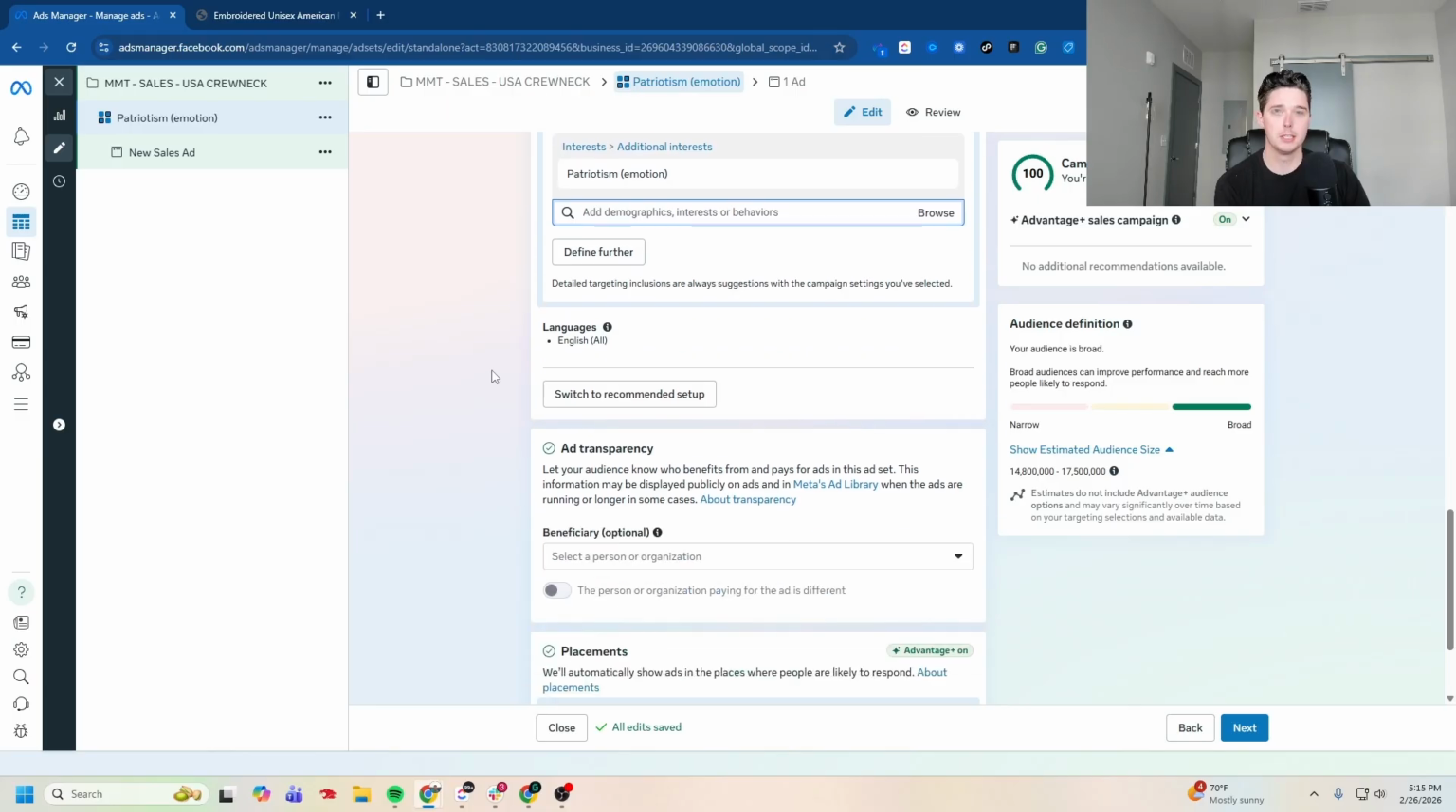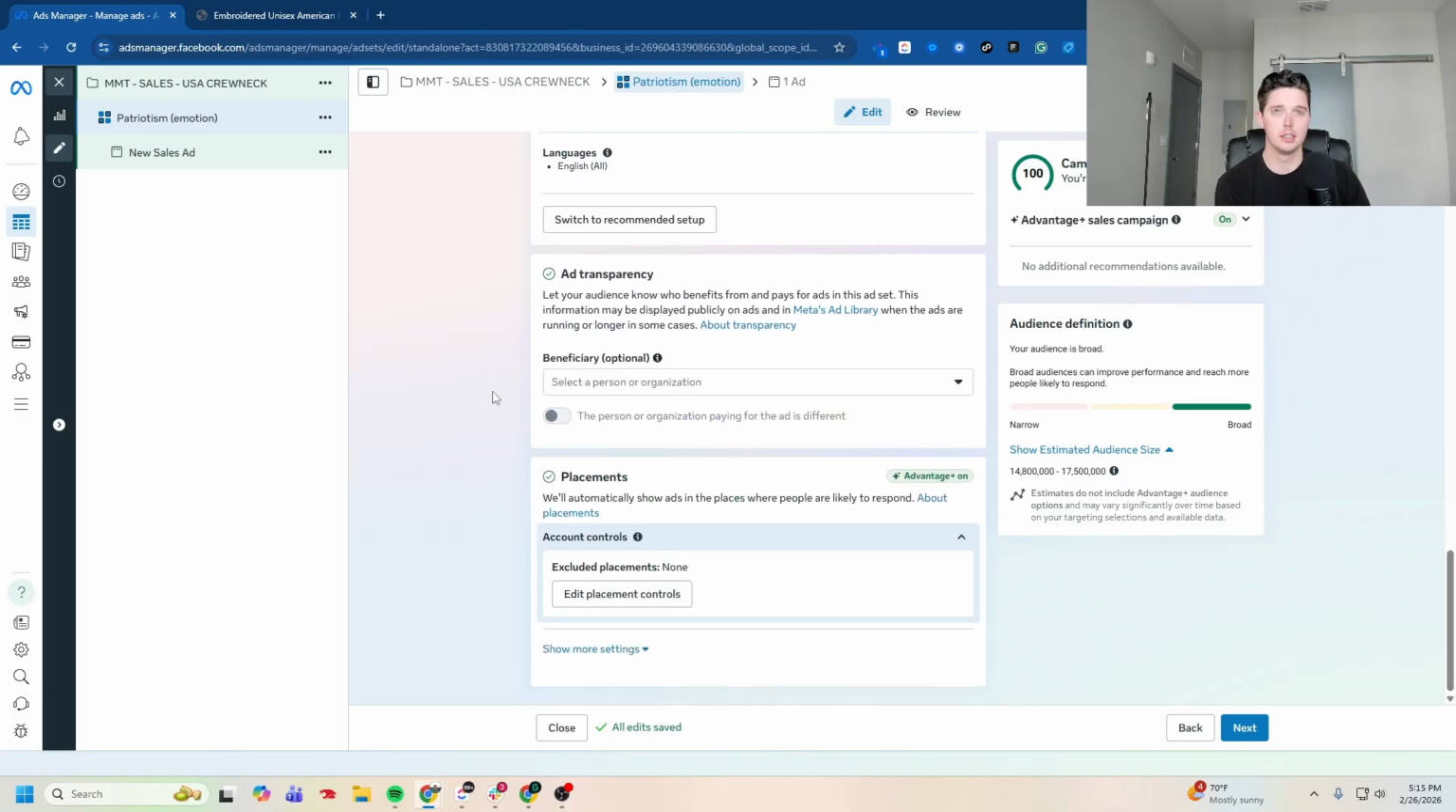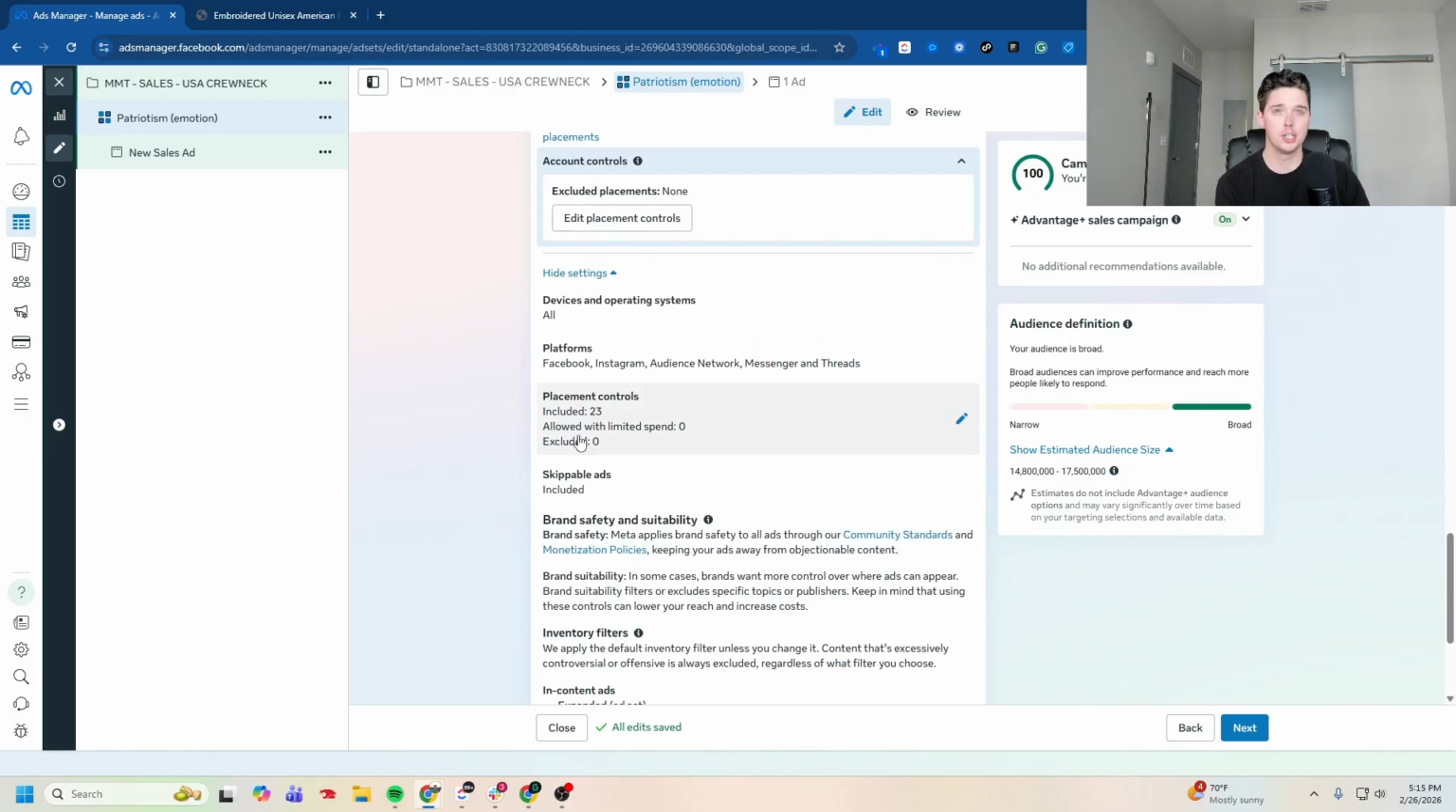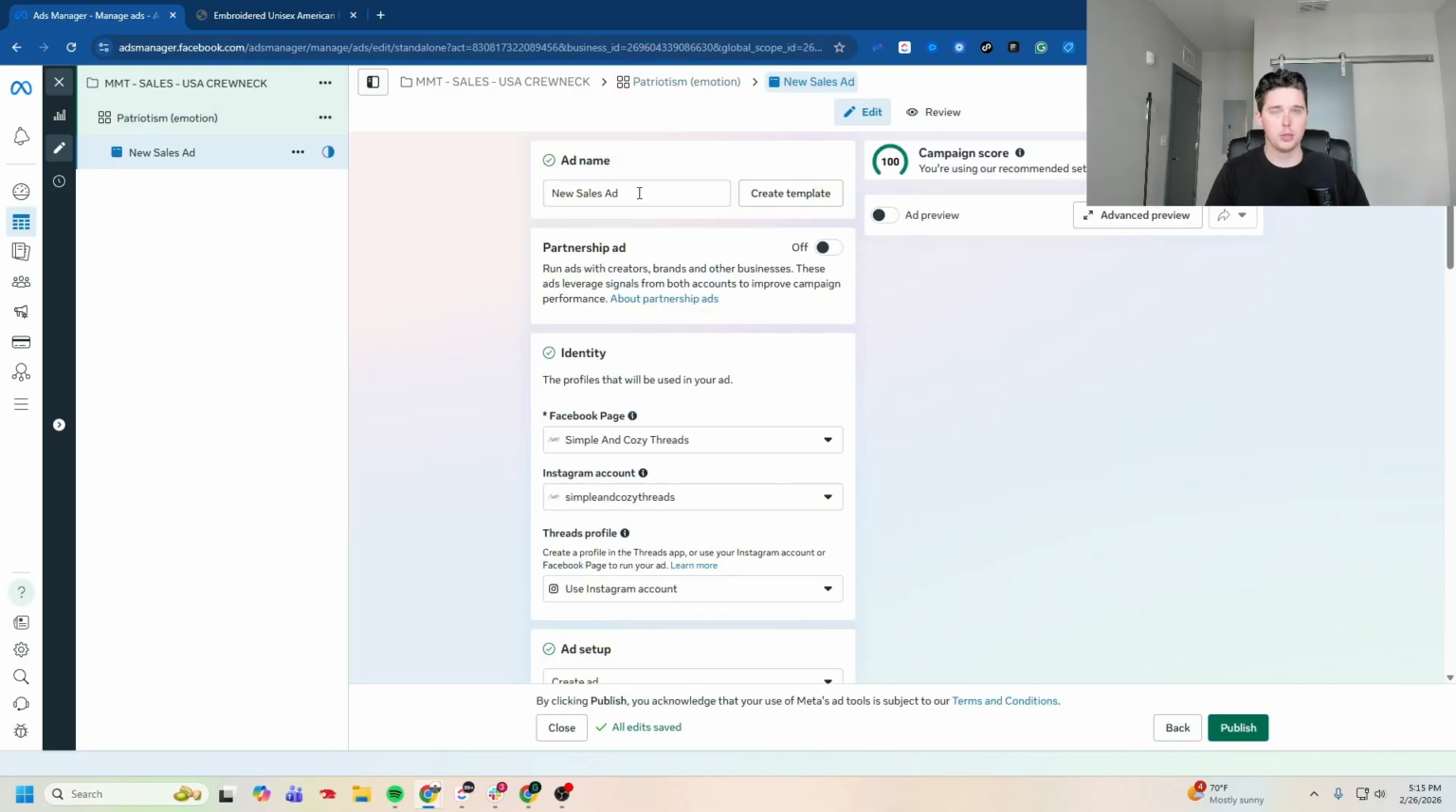So we have patriotism here. We're gonna go ahead and scroll down. We're going to not touch anything with placements. Next. All right, so now we're at the ad level. I want to make sure that my naming conventions are good for reporting later. So image, ad, bar 1, which means ad variation 1. And that's good for me for now.